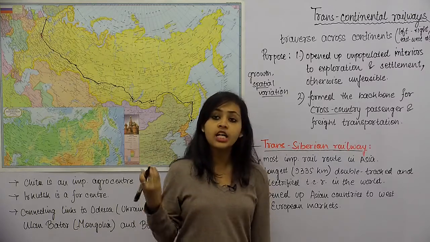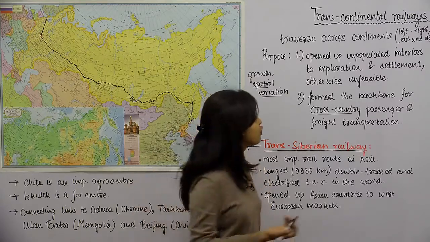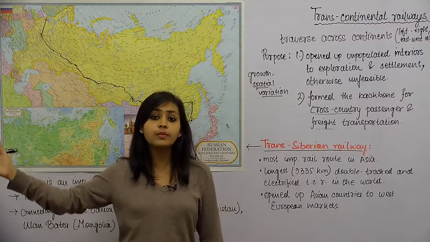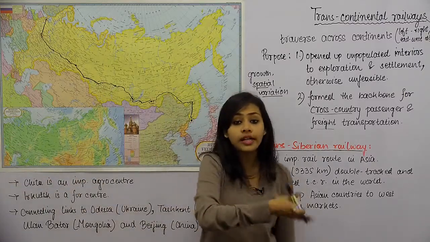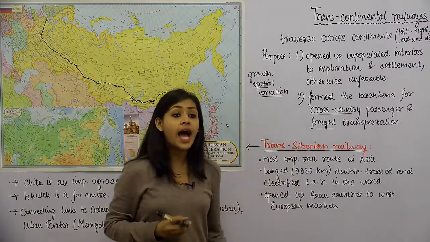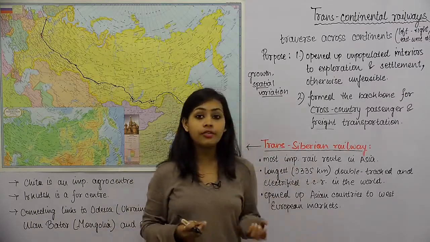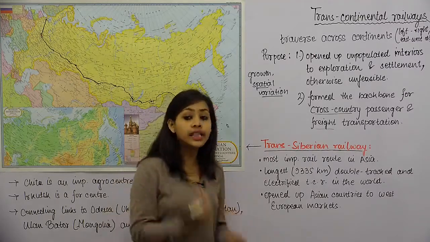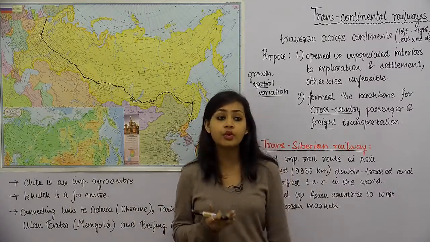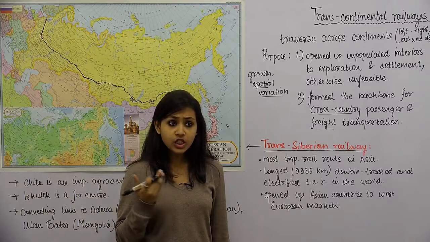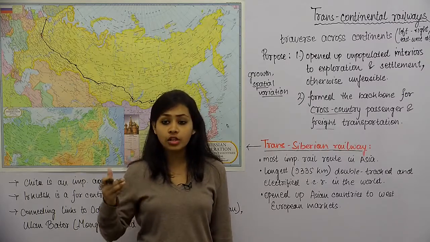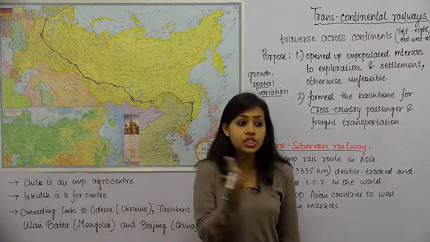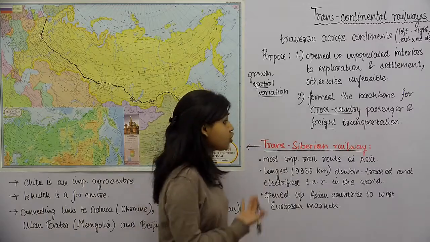If you want to send huge loads of freight from one extreme corner of the country to the other extreme corner, that's also possible, and the transcontinental railways are basically the backbone of this entire process. In the absence of transcontinental railways, it wouldn't have been possible to move such huge loads of cargo through these long distances. So that's what it means.